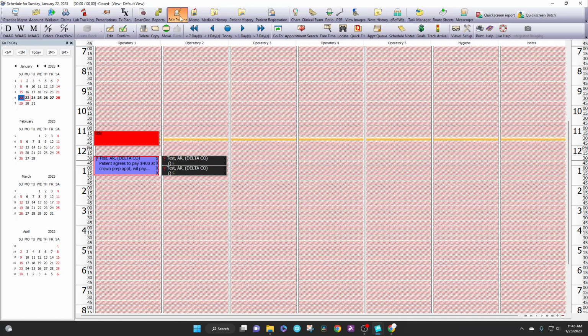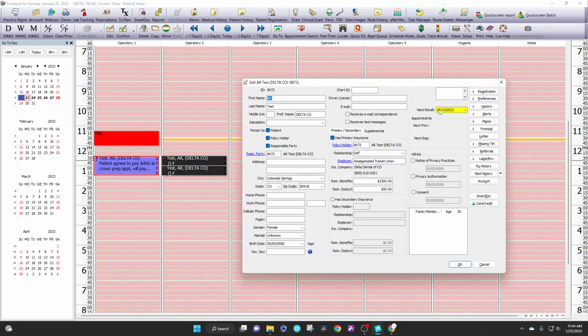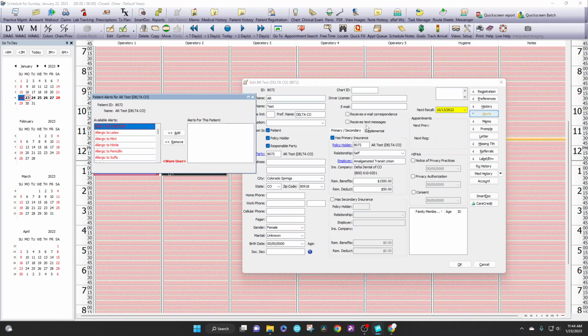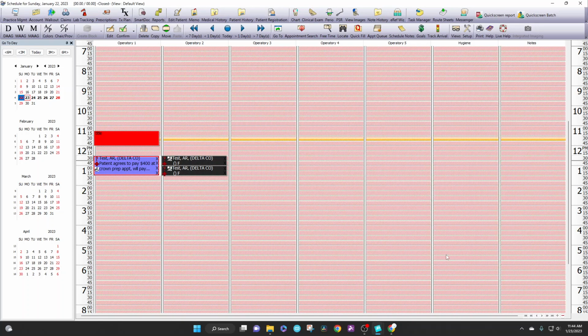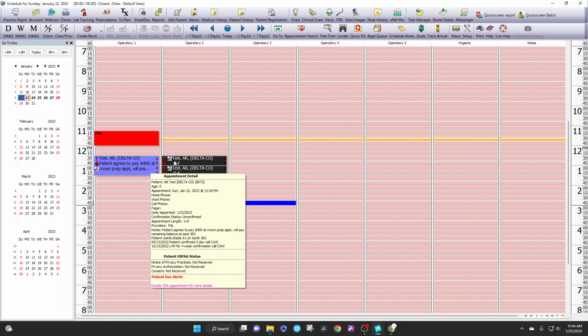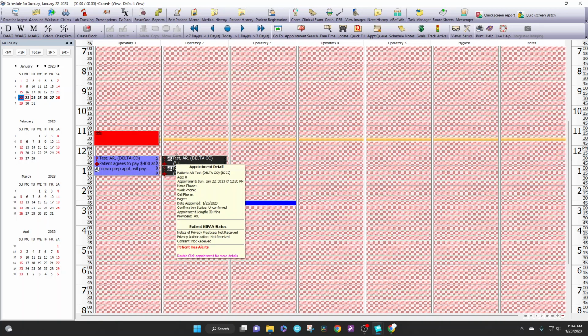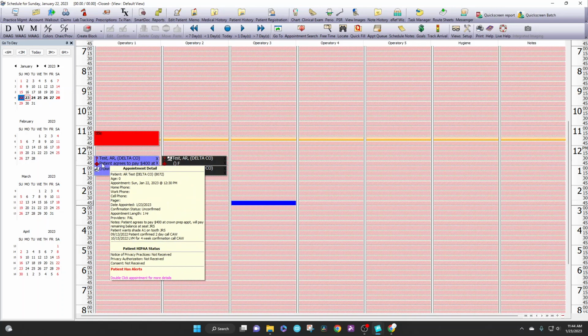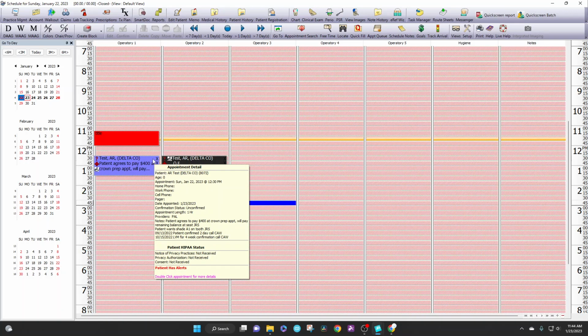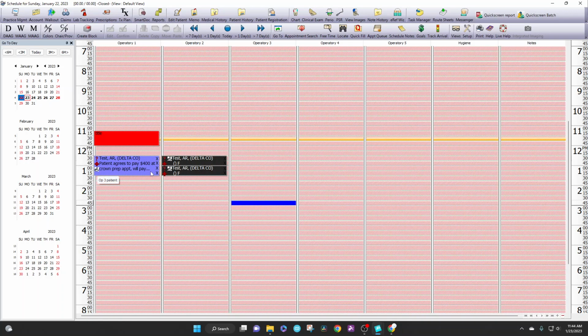So how do we put on the icon? We'll go to the edit patient screen, we'll go to alerts, and then we'll scroll down to OP3 patient and we'll add that alert. And then you'll see when we click OK that the icon shows up here. Sometimes it's this white icon with the hand. Sometimes it's a little, people call it a rabbit icon. So you'll see one of those 2 designations. But again, if you hover over it, it's an OP3 patient.